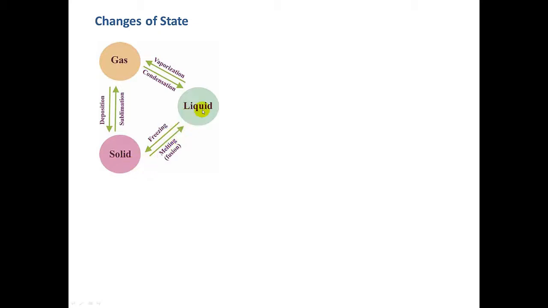When we go from solid to liquid, this change of state is called melting or fusion. Fusion is the same as melting. When we go from the liquid to the gas state, this is called vaporization or evaporation. And then, look at this one. When we go from a gas directly to solid, this is called deposition.